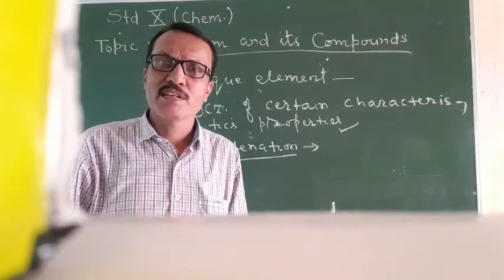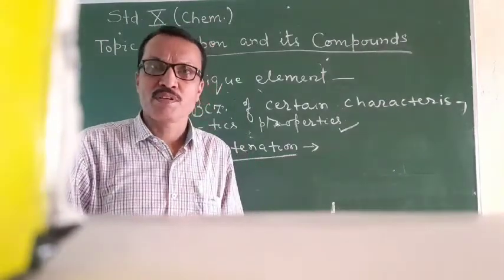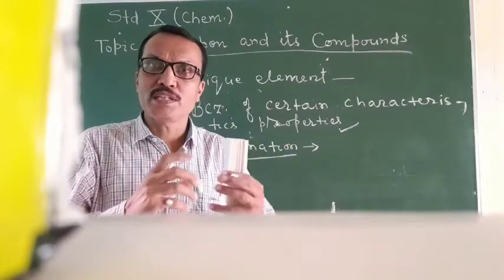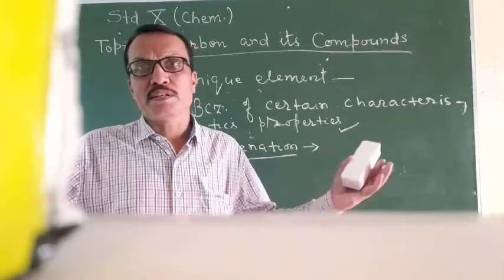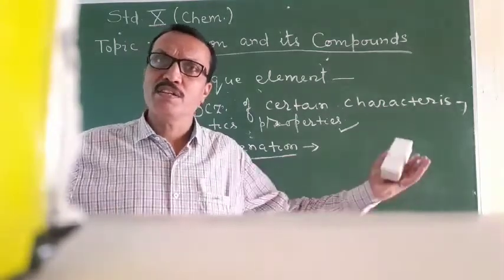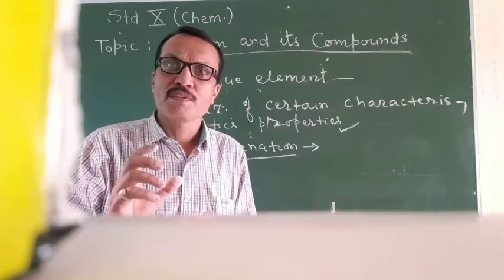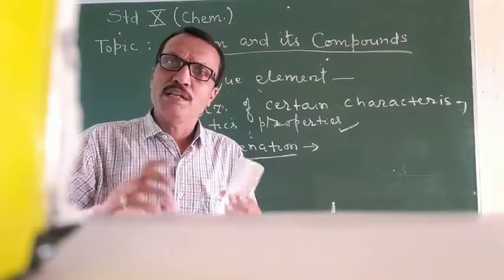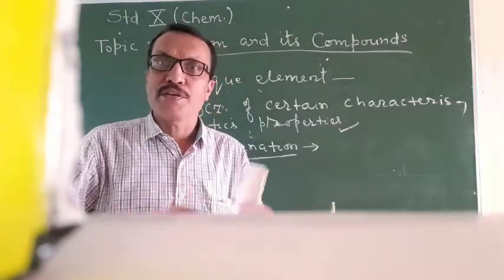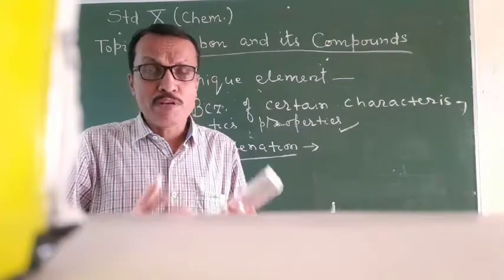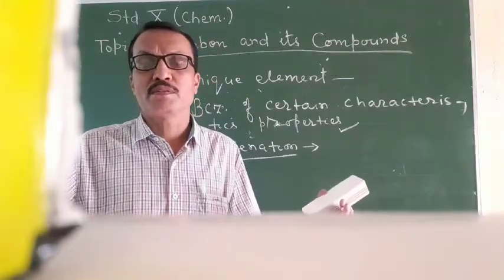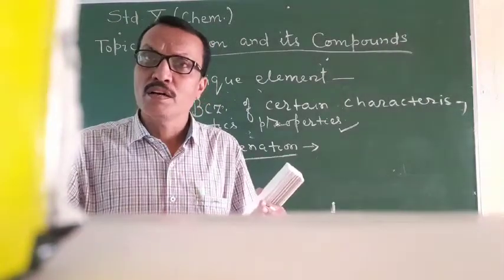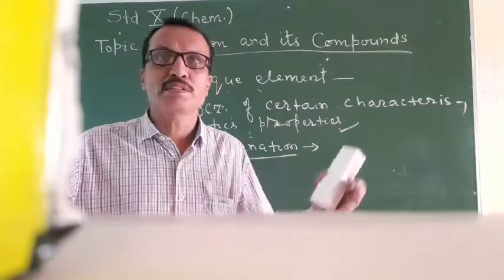What is catenation? Catenation means joining together and forming a chain, a giant chain, a big chain. Carbon has the ability to join with so many other carbon atoms and form chains of different lengths.